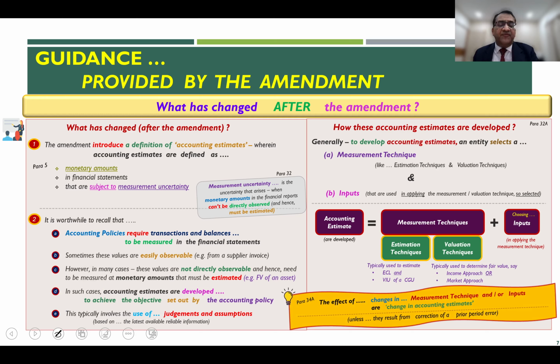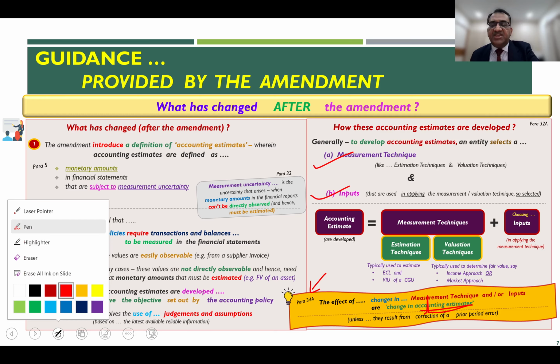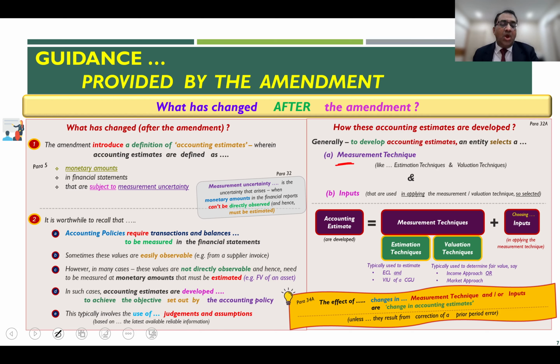Now, paragraph 34A of the newly amended standard also tells you that the effect of a change in these measurement techniques and/or the inputs is a change in accounting estimate. So if you change the measurement technique or you change the inputs which go into the measurement technique, and because of which there is a change in the number, the effect of changes in the measurement technique and the inputs is a change in accounting estimate and not a change in accounting policy.